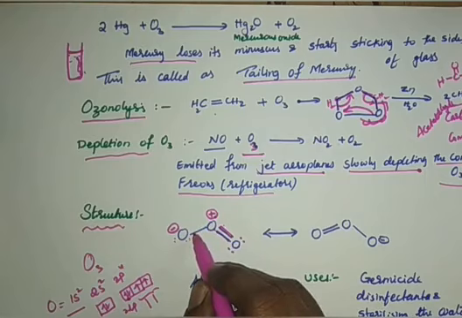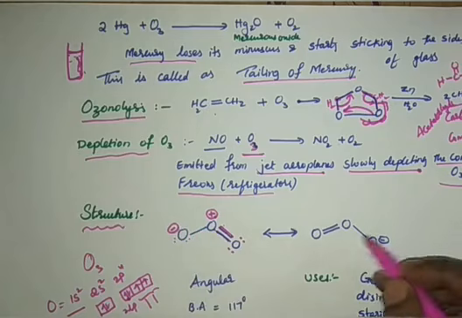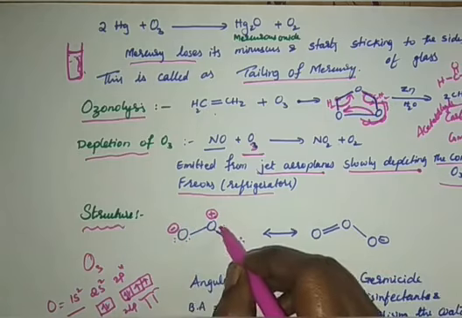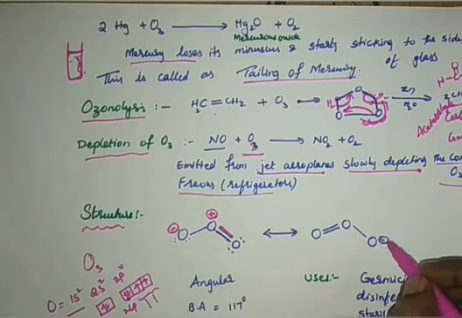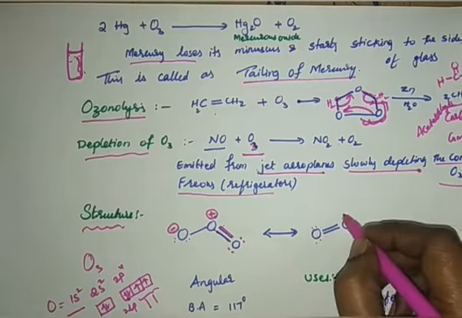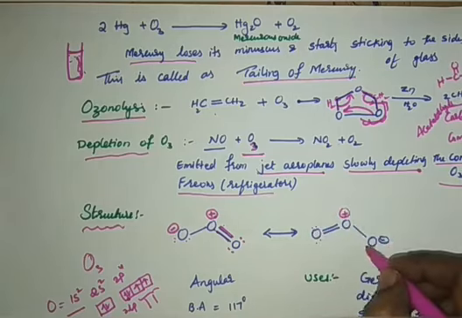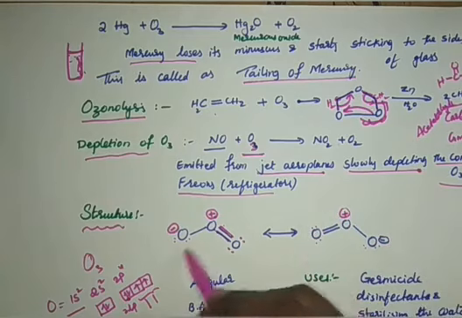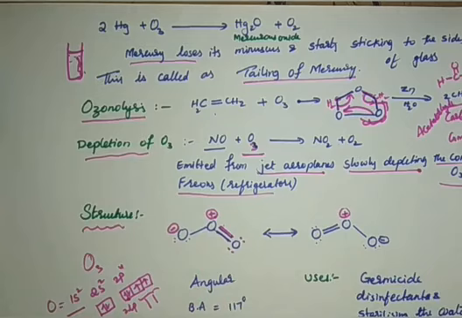Coordinate covalent bond, you have done that before. Similarly, sometimes these electrons are given to this one, and these electrons are given to that one. Therefore, this oxygen gets 2 lone pairs, this one gets the positive charge, and this one gets the negative charge. So this is an angular structure. The bond angle is 117 degrees and the bond length is 128 picometers.